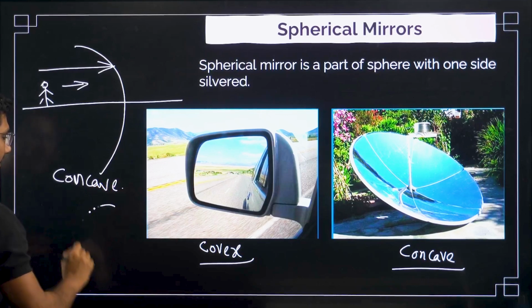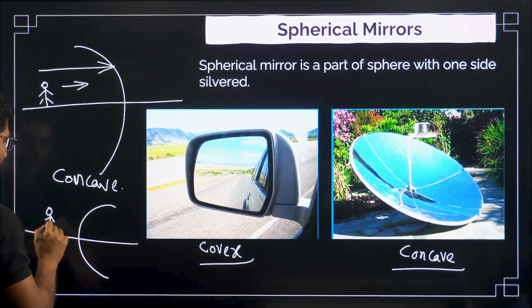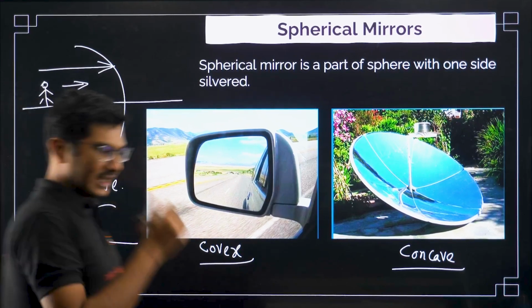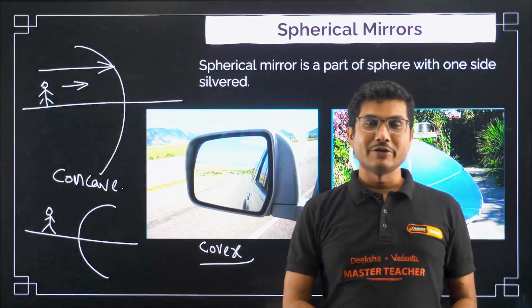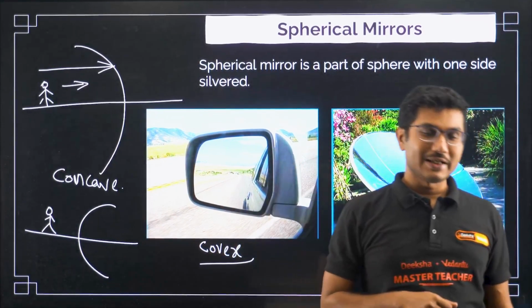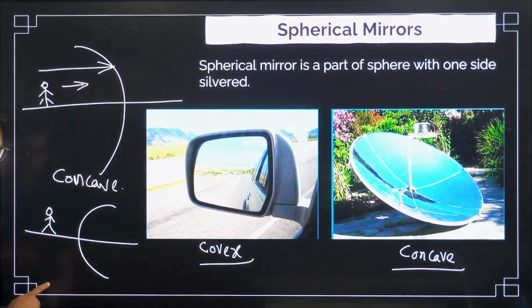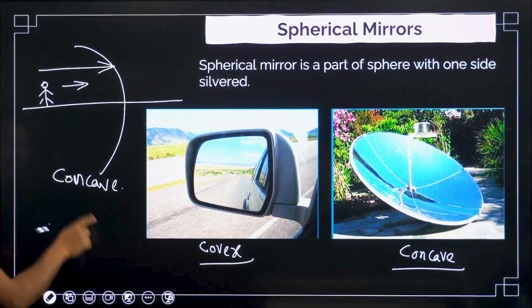And if it is vexing out, if you are standing like this, and if it is vexing out, okay, then it is convex. Cave means that cave where you go in during your travel, you go inside something, right? There is one cave near Visakhapatnam. If you have ever traveled there, Araku Valley cave, please let me know in the comment.